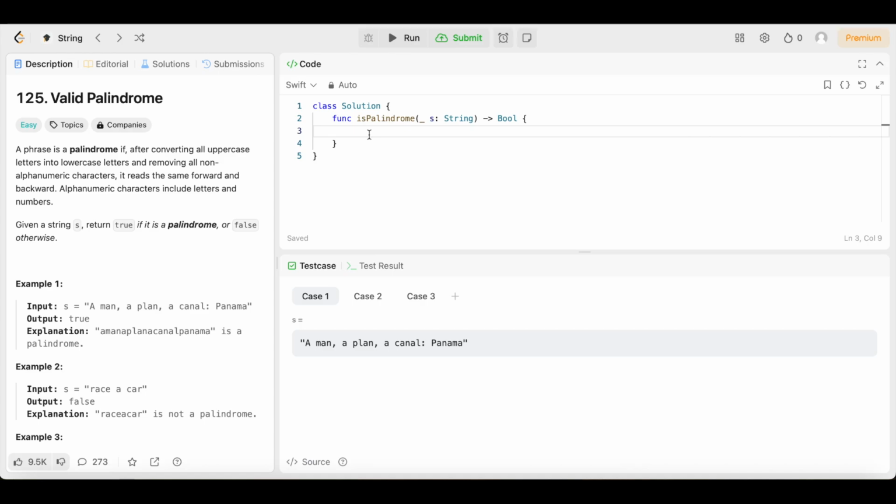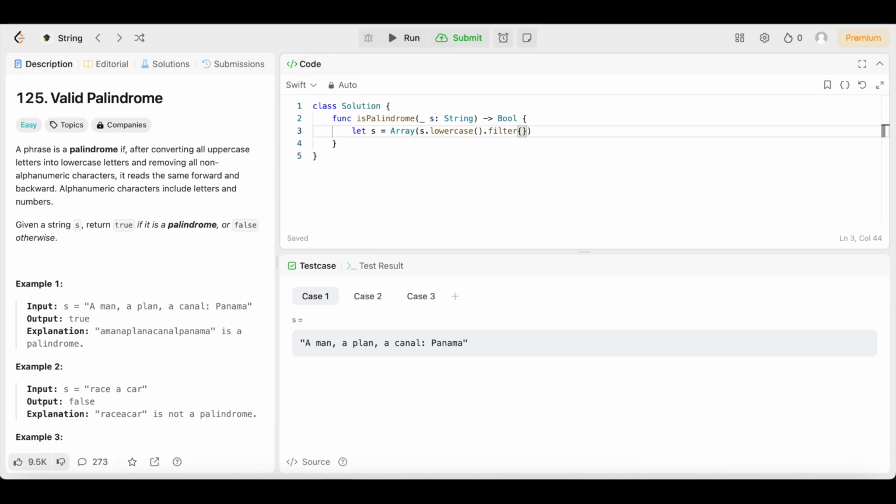So the first thing we're going to do is declare a variable. We're going to say let S equal an array, open up the parentheses, S dot lowercase. That's going to lowercase all the letters in S. Then we're going to say dot filter.